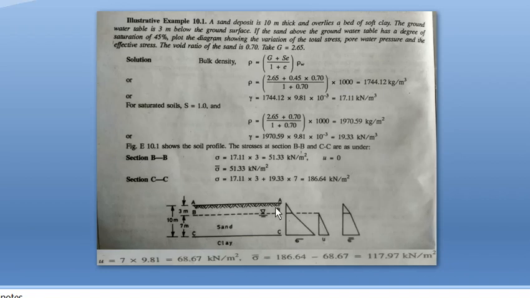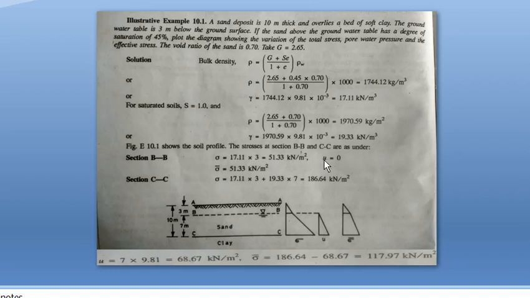At section BB, what will be the total stress? Total stress means the stress exerted by the soil system. This height is 3 meter, so 3 meter into the unit weight of soil. What is the unit weight of soil? We have calculated 17.11. So 3 into 17.11 is the total stress at section BB.